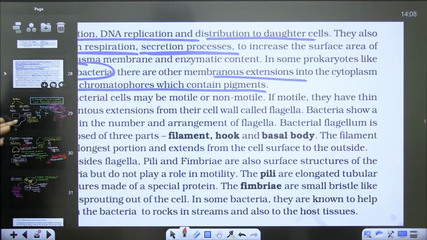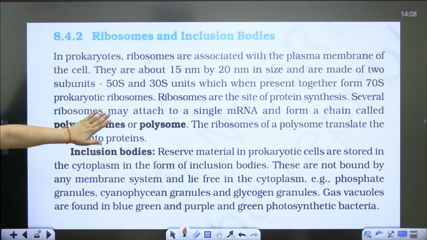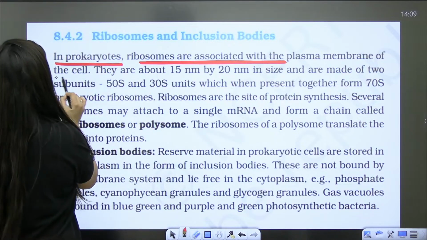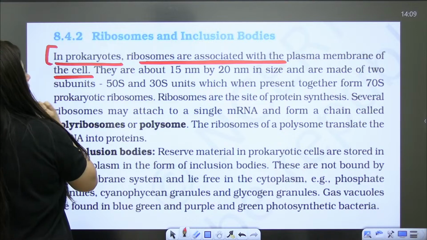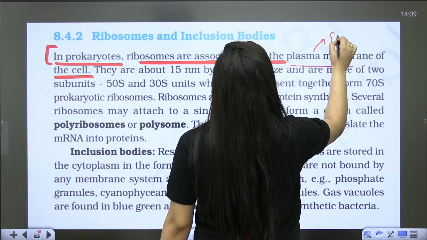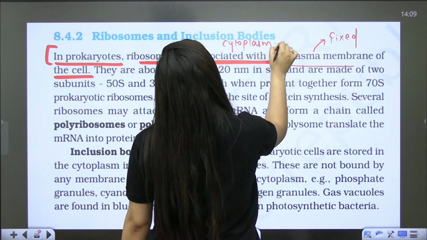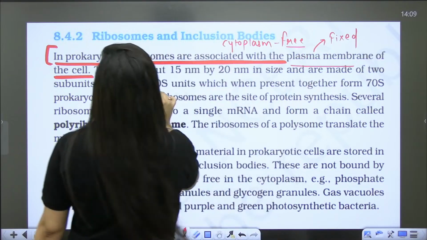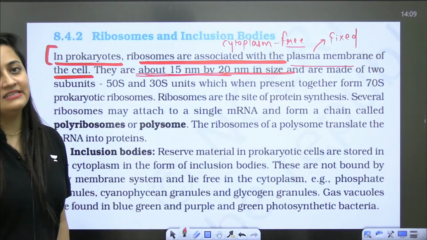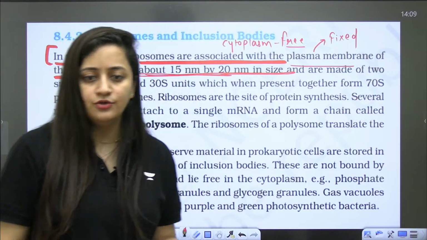So now let's cover it from NCERT. Here you can see that in prokaryotes, ribosomes are associated with the plasma membrane of the cell. So some ribosomes are associated with the plasma membrane, they will be fixed, and some are in the cytoplasm, and we will call them free ribosomes. They are about 15 nanometer to 20 nanometer in size. Sometimes they also ask the size, they can also ask you the size.